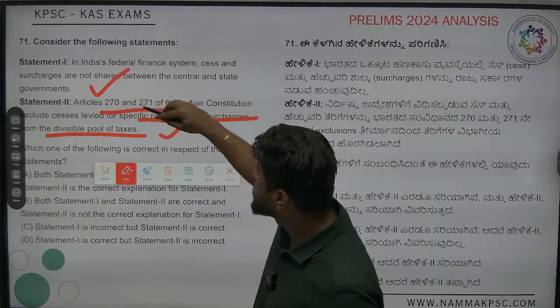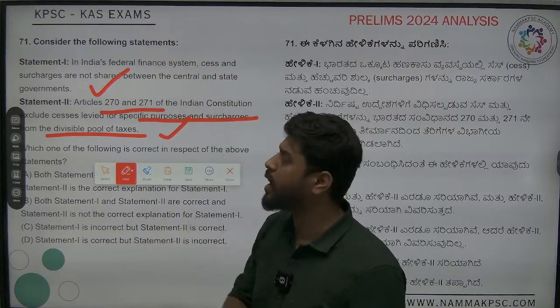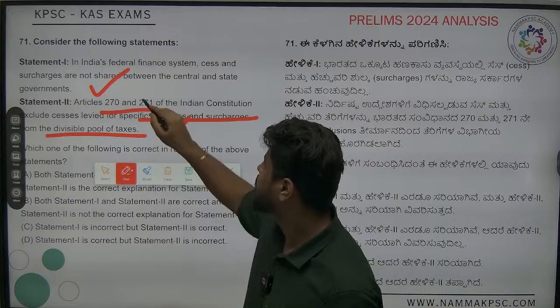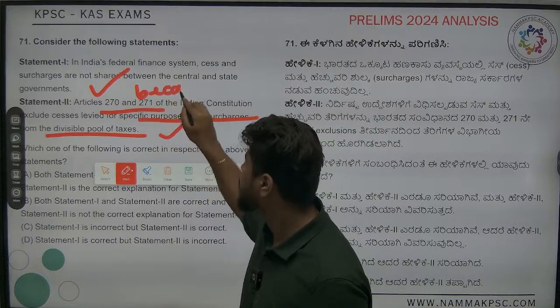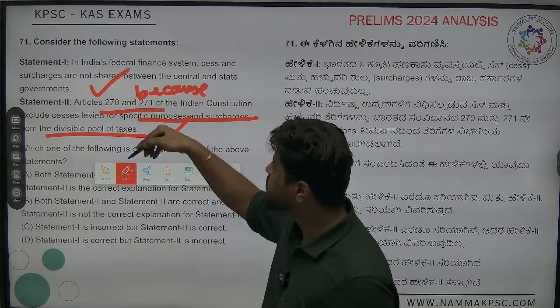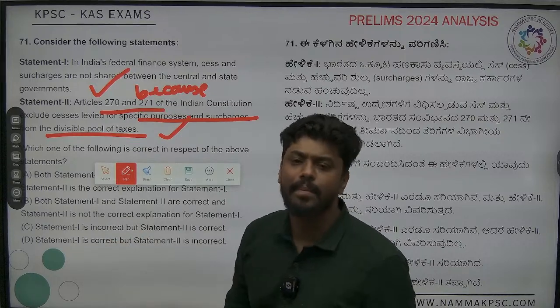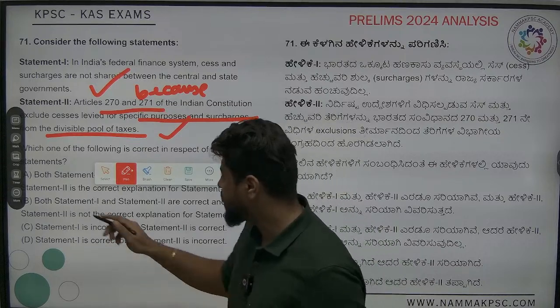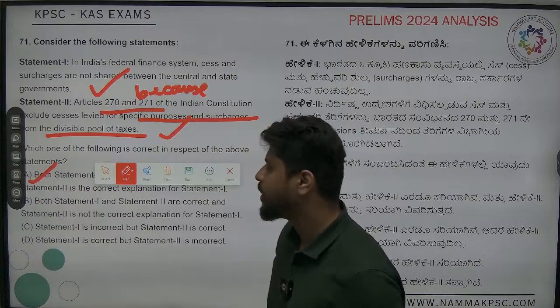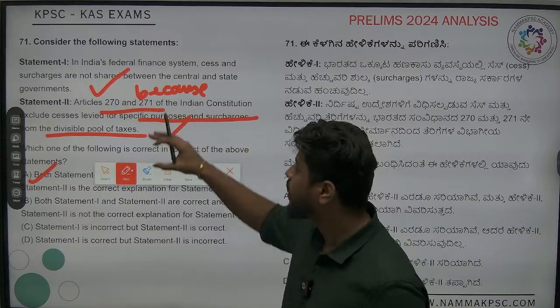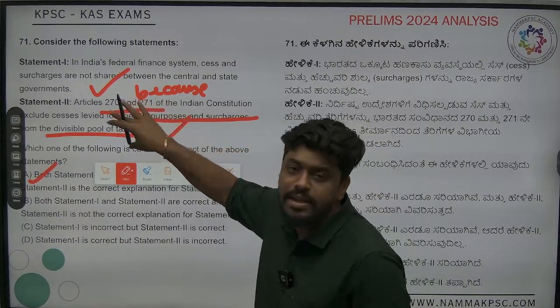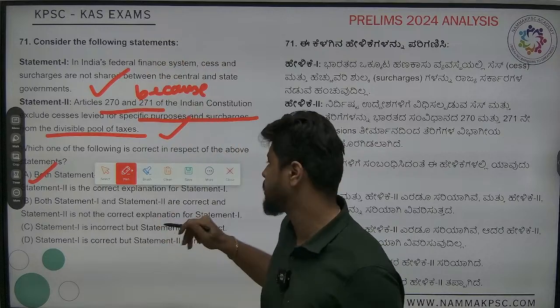But now, does this explain this? This is the real thing. It does. If you just read this, you will see that it makes absolute sense. In which case, the answer will be A. Both statements are correct, and statement 2, the reasoning, explains the assertion, right?